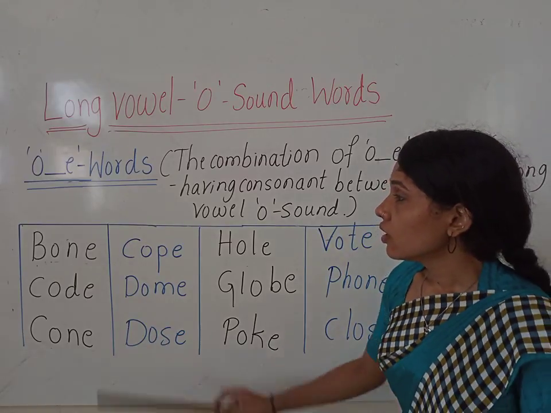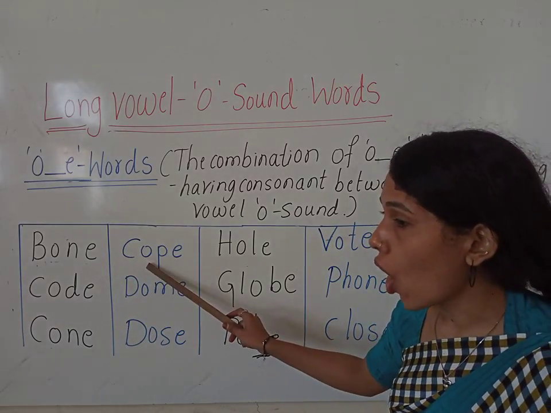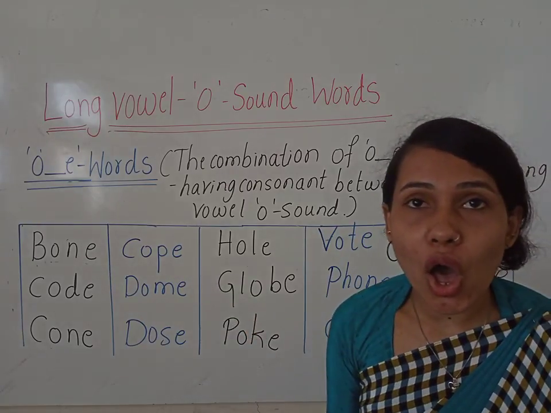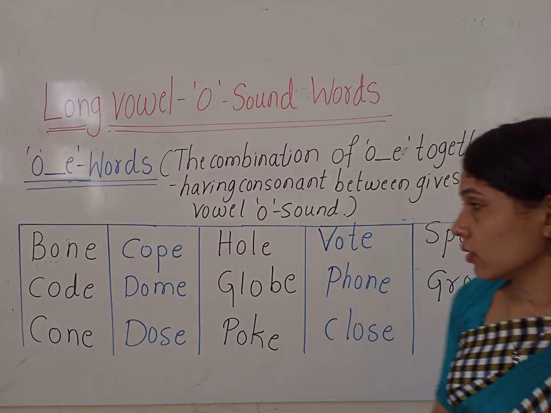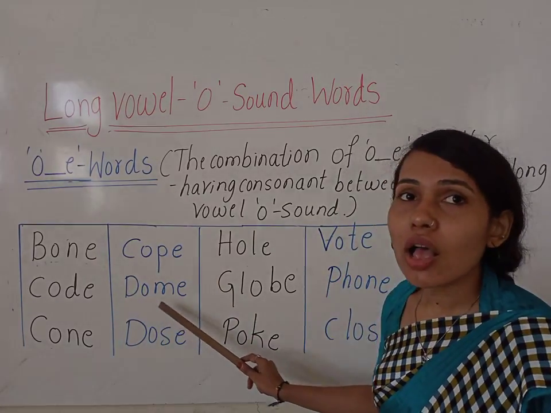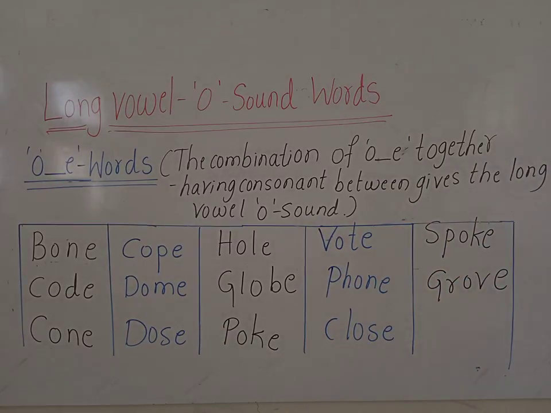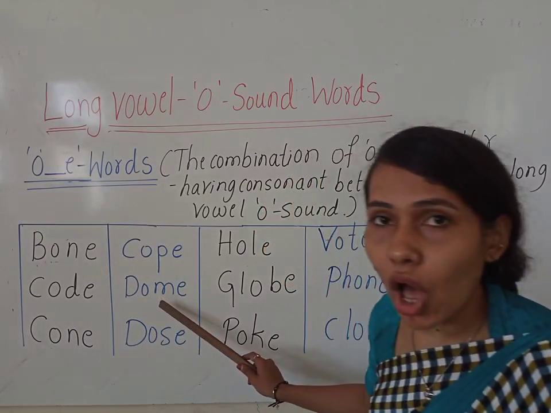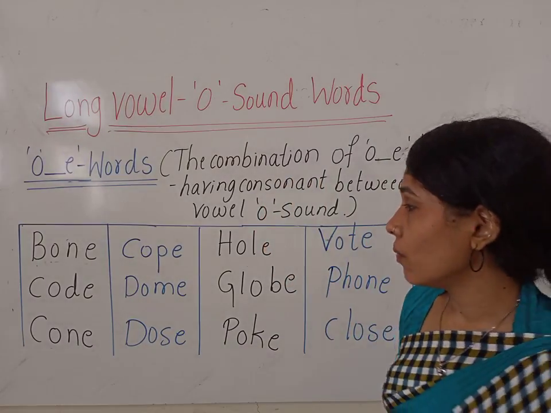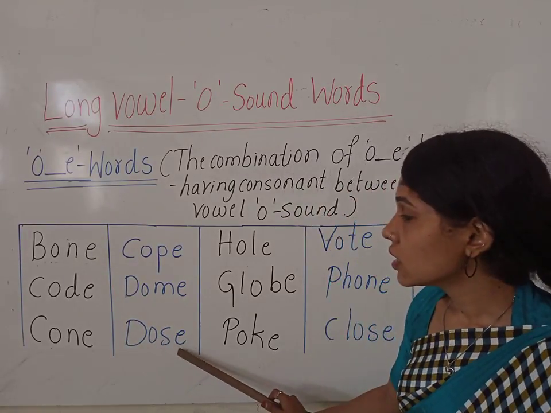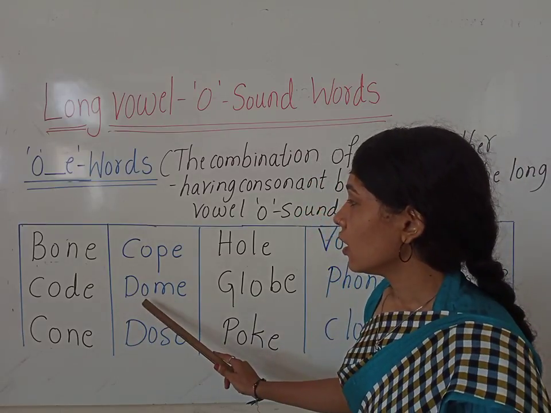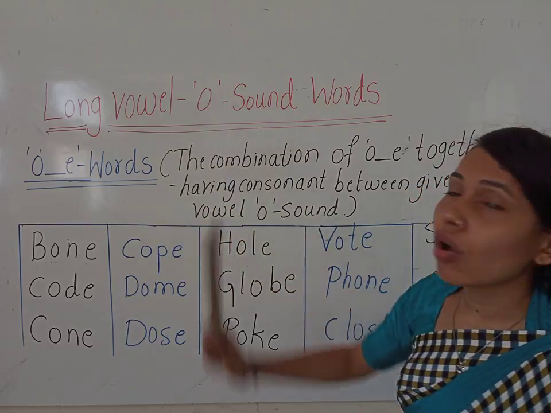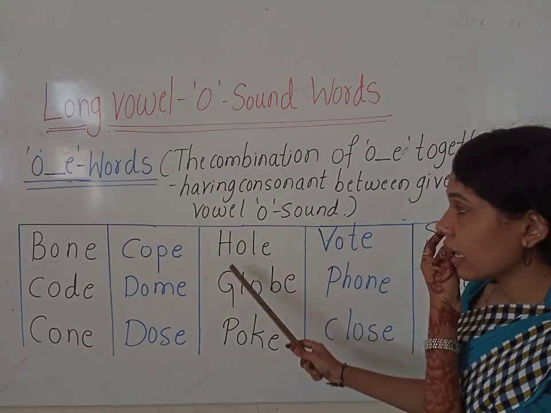Okay. Look at the next one. Dome. How do we read it? Dome. Dose. Okay. Read along with me. Dose. Okay, repeat after me, children. Here, O and E give the long vowel O sound.